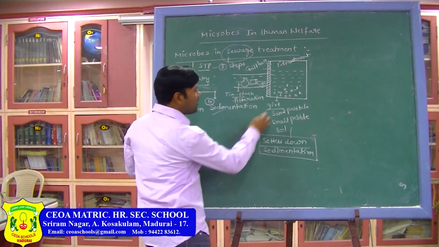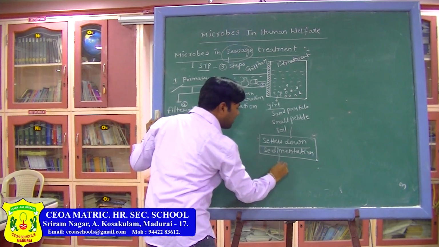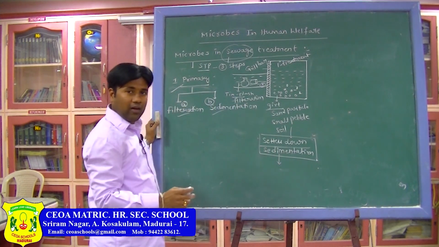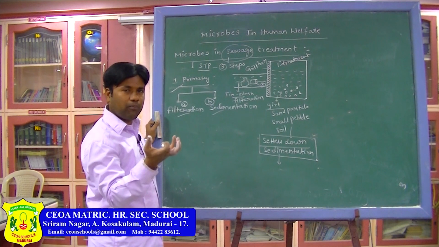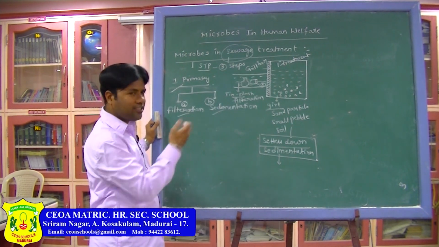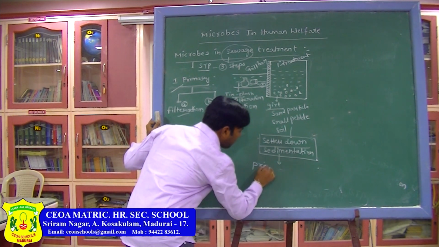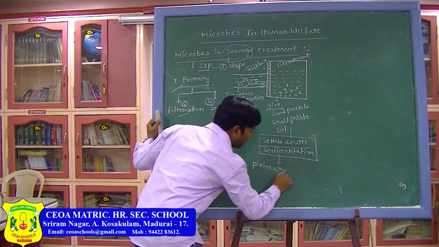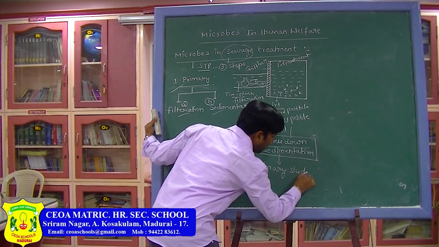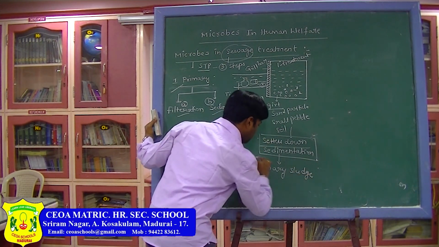Now, this is also sludge only, no? The waste which is aggregated, gathered at the bottom of that chamber after the sedimentation, that we are calling primary sludge. Very, very important. That we are calling primary sludge.